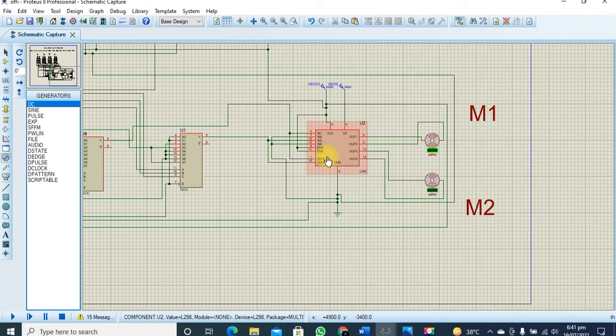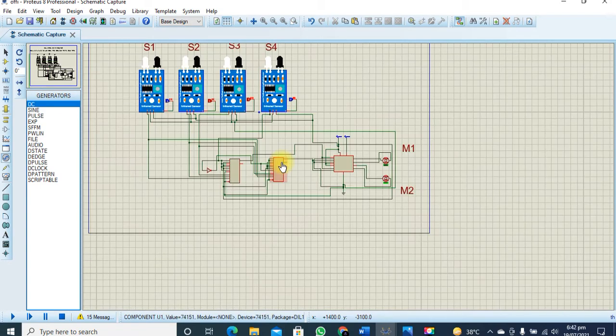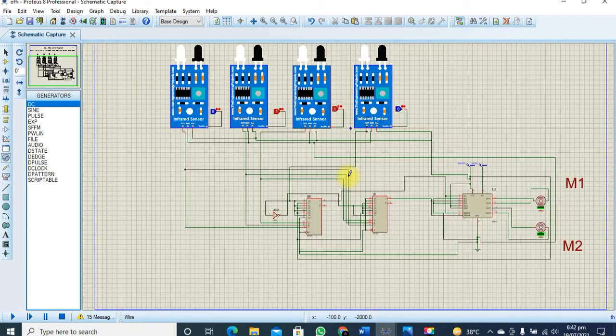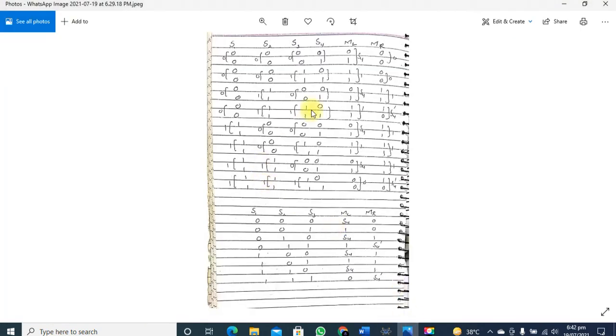Why do we use a motor driver module? A motor driver module is a module that helps to run two motors at a single time by applying equal voltage and current in order to maintain the performance of the motors. So this is our circuit. Let's test some logics on it. Let's head to our truth table. Now we are going to implement some logic and test whether it really works or not.